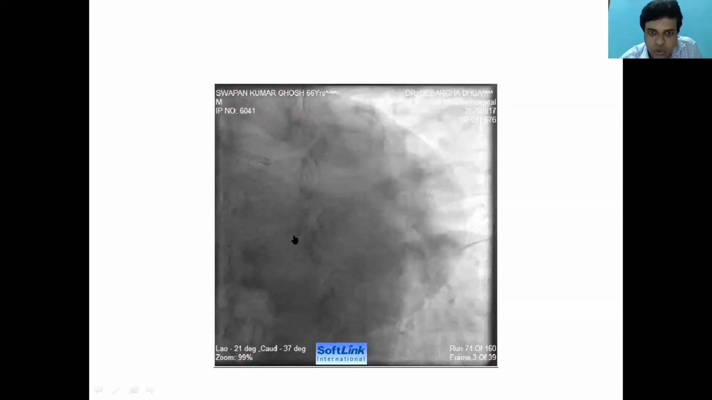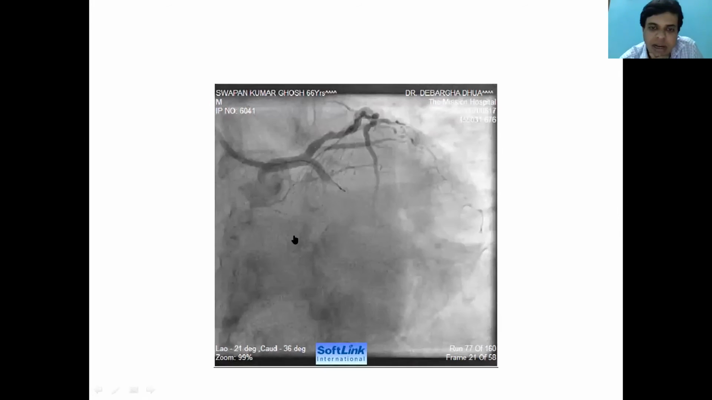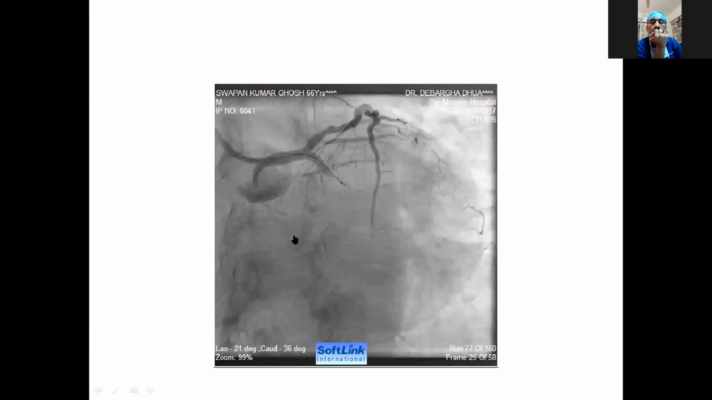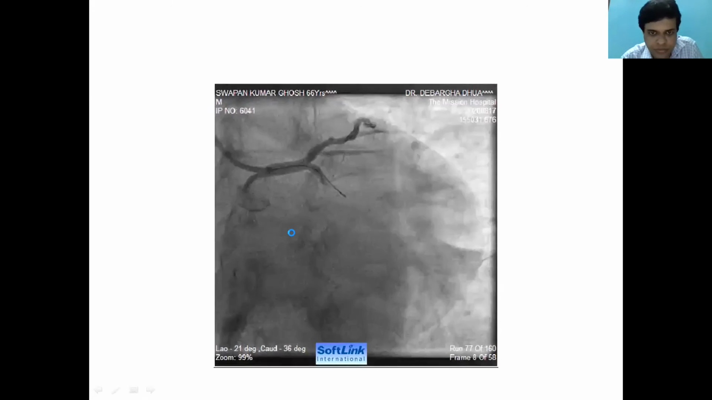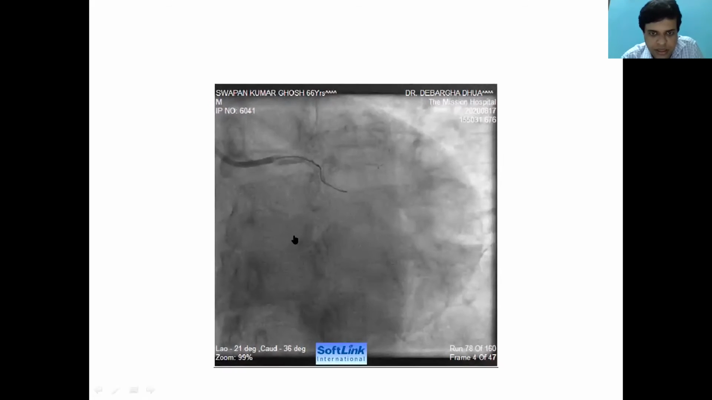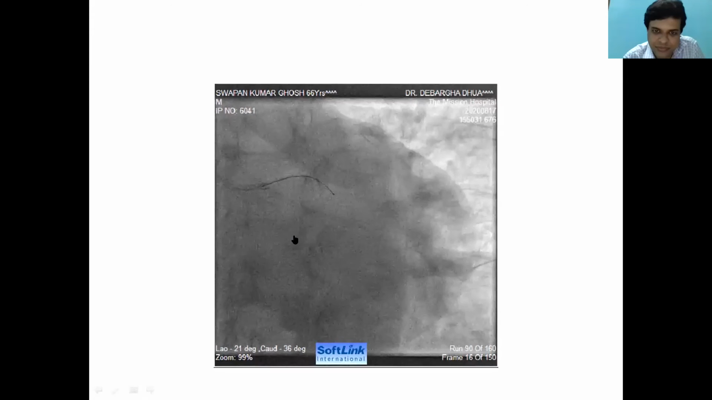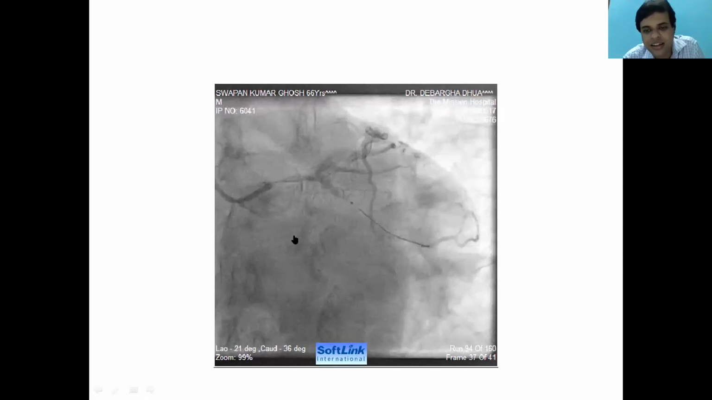So this looked to us as a very simple lesion, so we thought we could easily negotiate the wire. But despite using 3 or 4 wires, even a Sion Blue and then a contact wire, we were unsuccessful. Then lastly, in our desperation, we took the Fine Cross, and we somehow entered the OM branch.